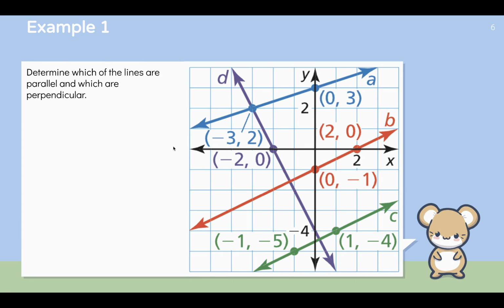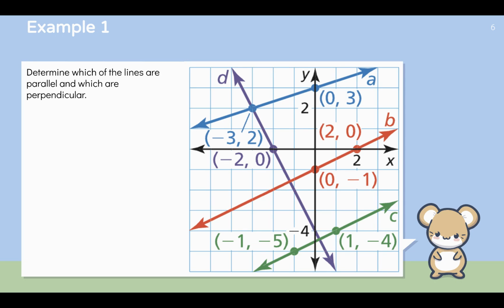Here's an example. We have this complex diagram with 4 lines, line A, B, C, and D, and a bunch of coordinates on these lines. We're asked to determine which of the lines are parallel and which are perpendicular. How are we going to do this? Based on what we learned, parallel lines have the same slope, and perpendicular lines have slopes whose product is -1, or slopes that are opposite reciprocals.